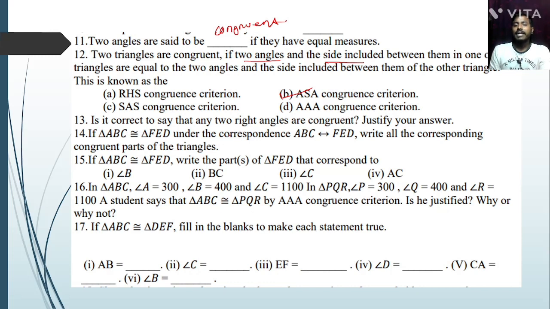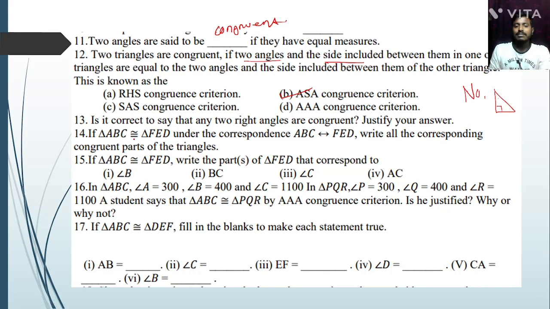Okay, next question: it is correct to say that any two right angles are congruent. Justify your answer. Is it correct to say that any two right angles are congruent? No, because a right angle means one angle should be 90 degrees, yes or no, and the other angles are acute angles, not the same. That's why we cannot say that two right angles are congruent.